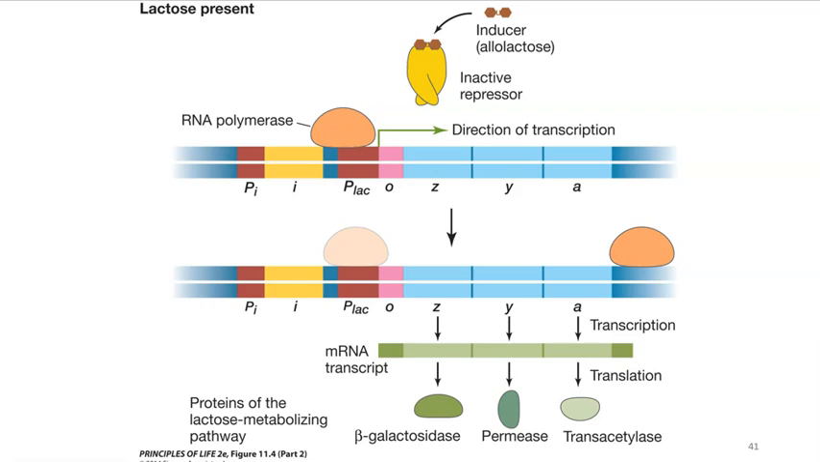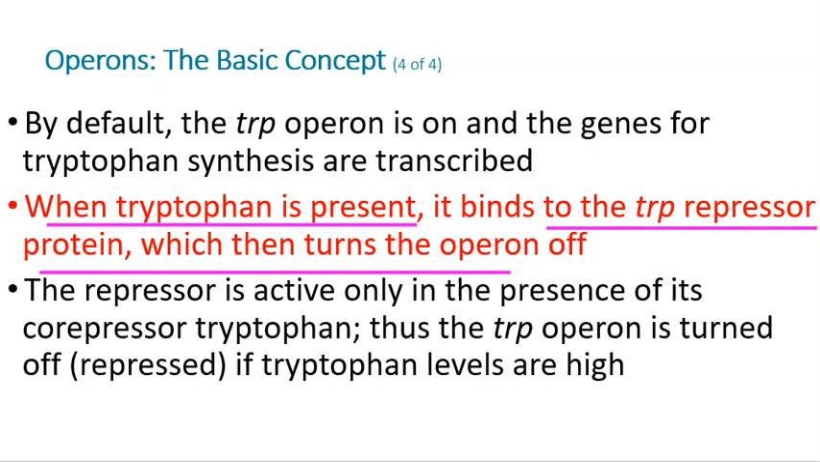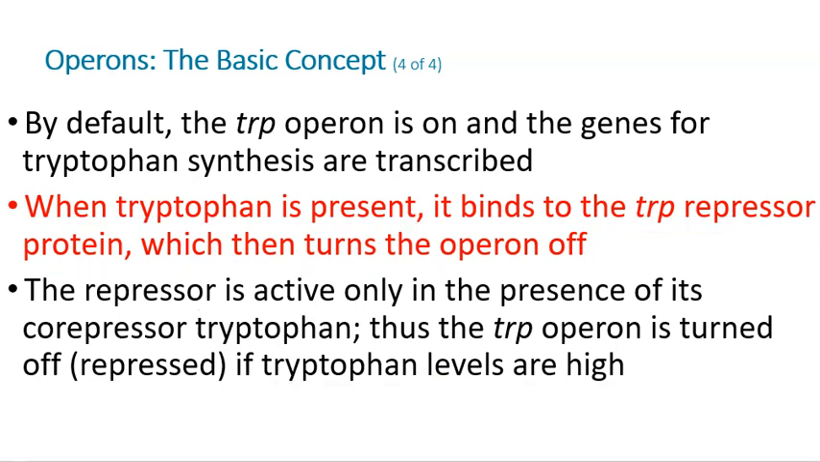It's all about homeostasis. So tryptophan binds to the repressor, causing the repressor to bind to the operator. Pictures again are crucial, but basically it's on and the genes are transcribed. These enzymes are made, we're making tryptophan, a necessary amino acid. But if tryptophan is present in adequate quantities, it binds to the repressor protein, thus turning the operon off. In this repressible operon, the repressor is active only in the presence of its co-repressor, tryptophan. So it's turned off if tryptophan levels are high, again responding to the environment.